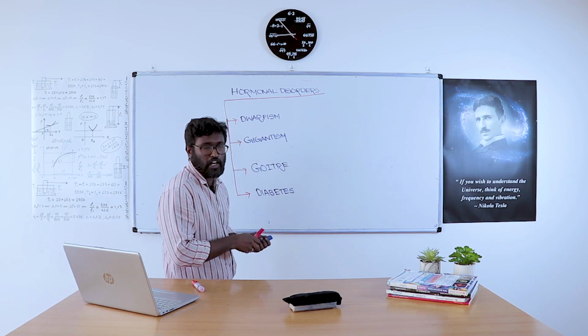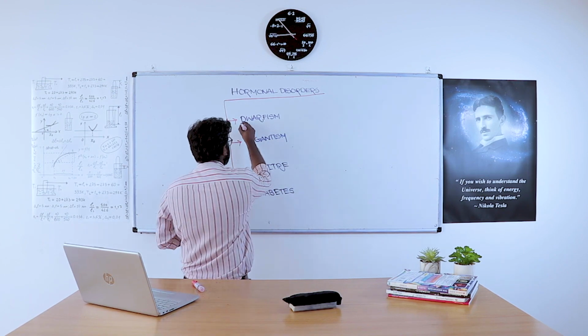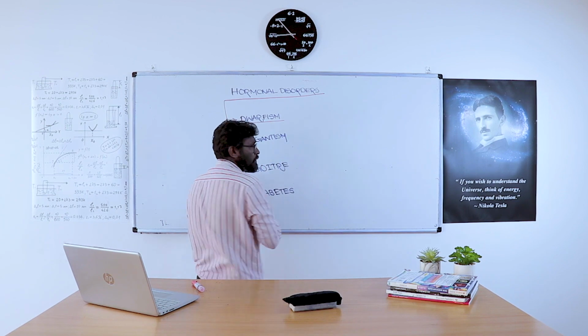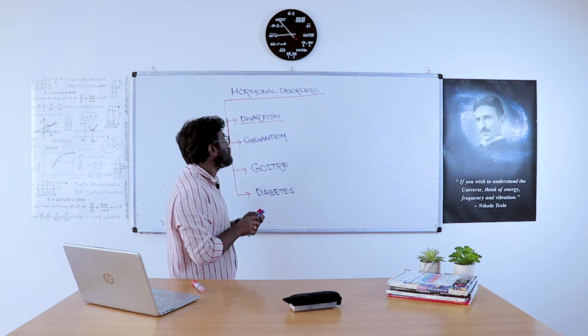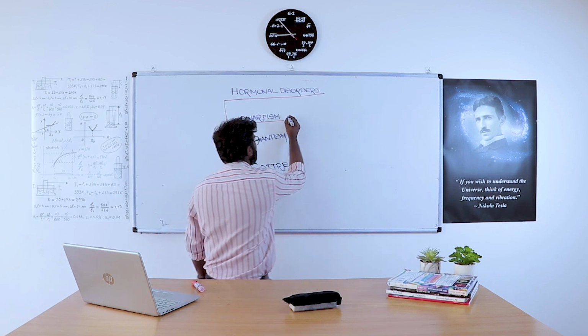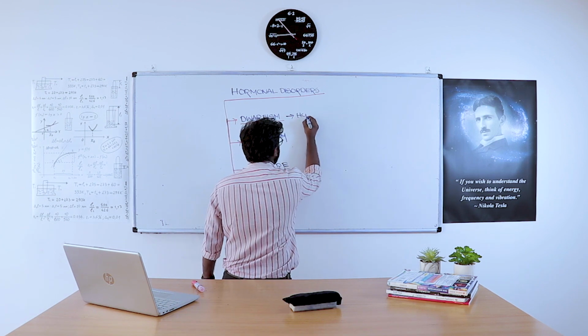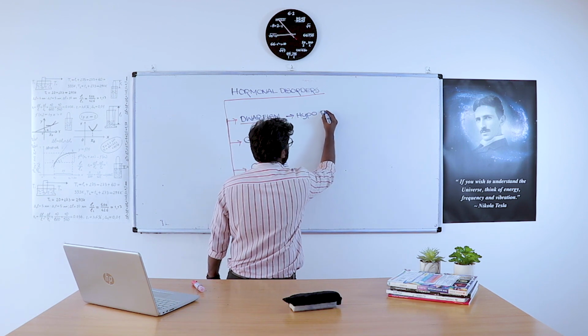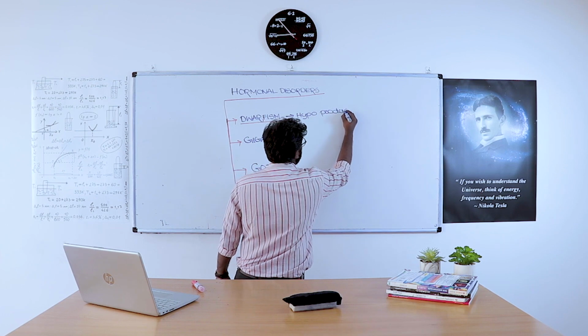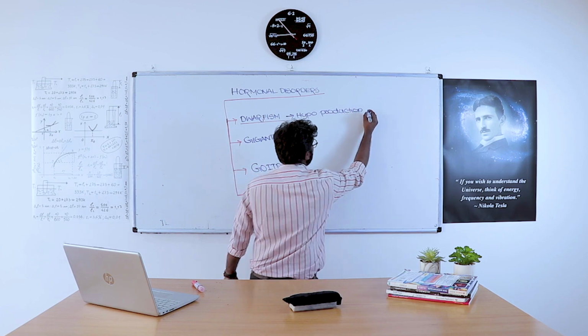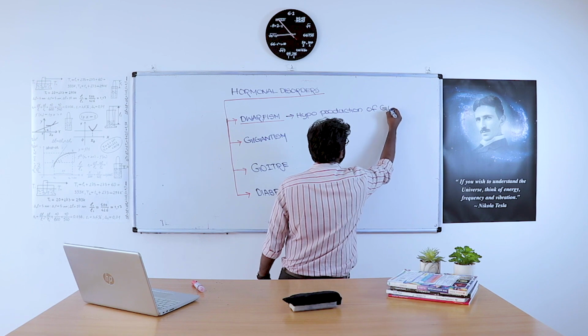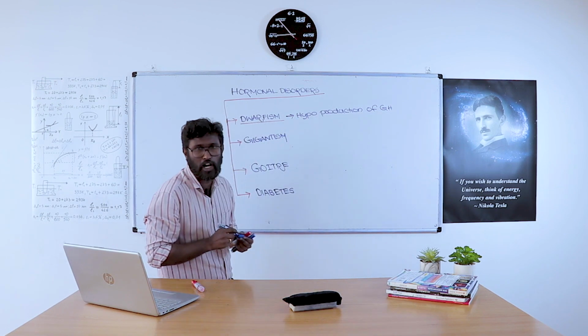What is the cause of dwarfism? The less production of growth hormone causes dwarfism.